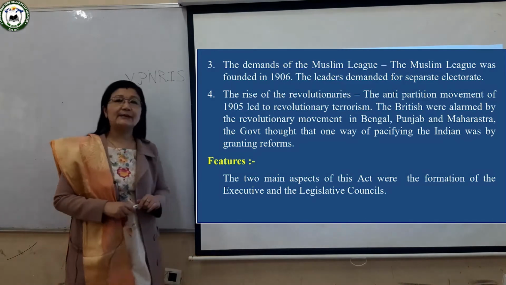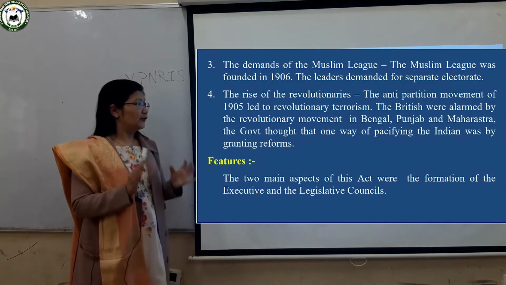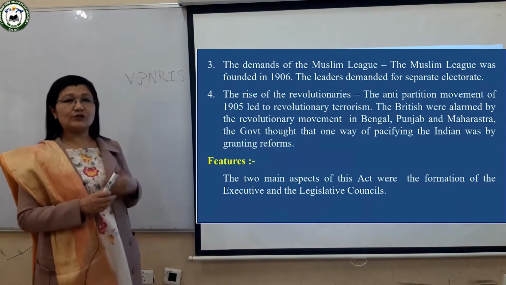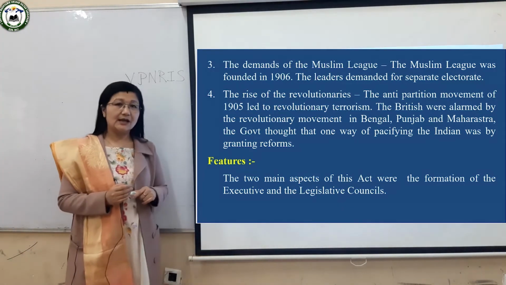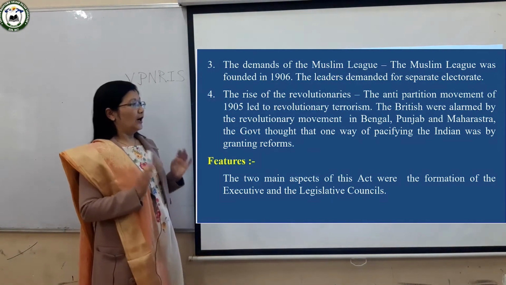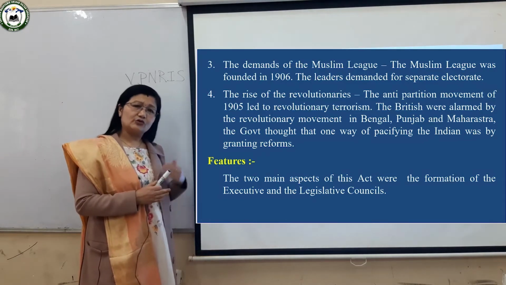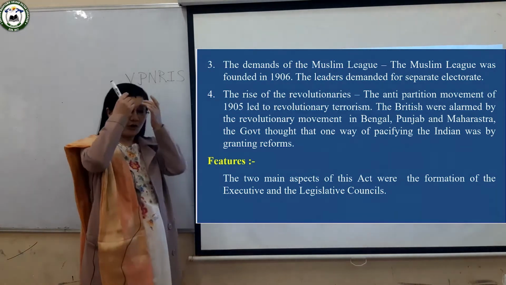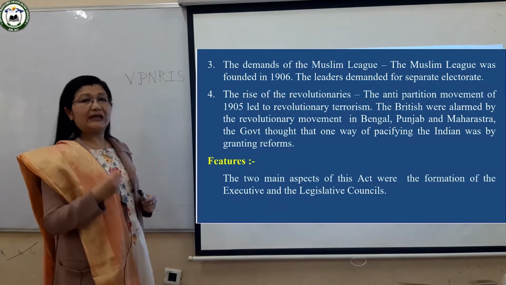And it was at this time that the people of Bengal formed the Anushilan Samiti and the Yugantar group, and they were the ones who started to attack the British government. For instance, one example is Khudiram Bose and Prafulla Chaki. They wanted to kill Kingsford, the British magistrate, because he used to torture the Indians. The Indians' condition was not at all good under him.